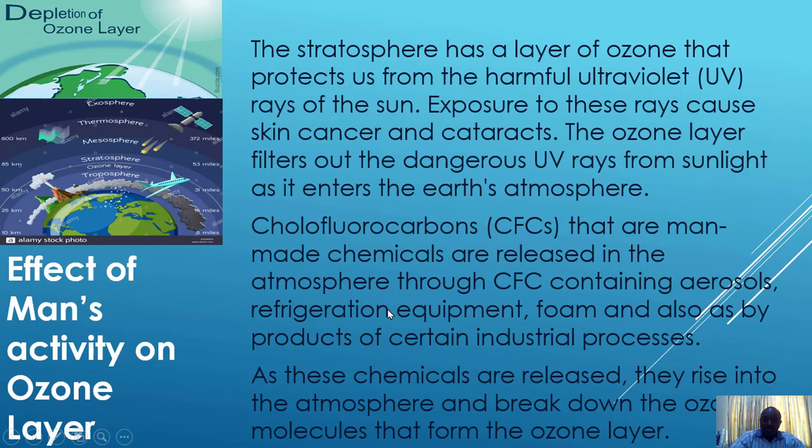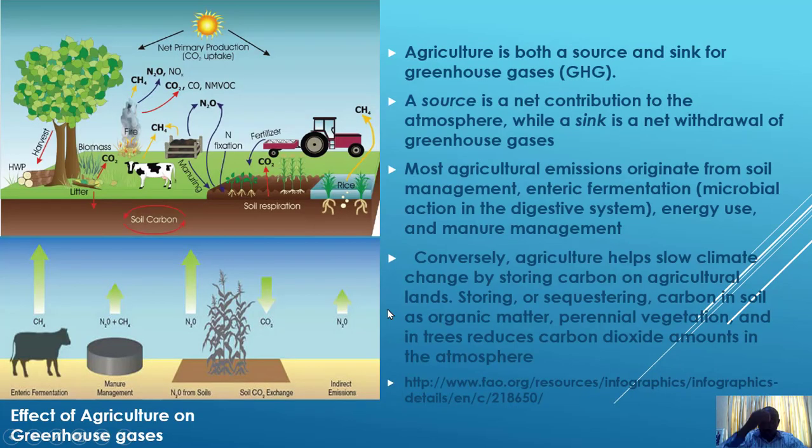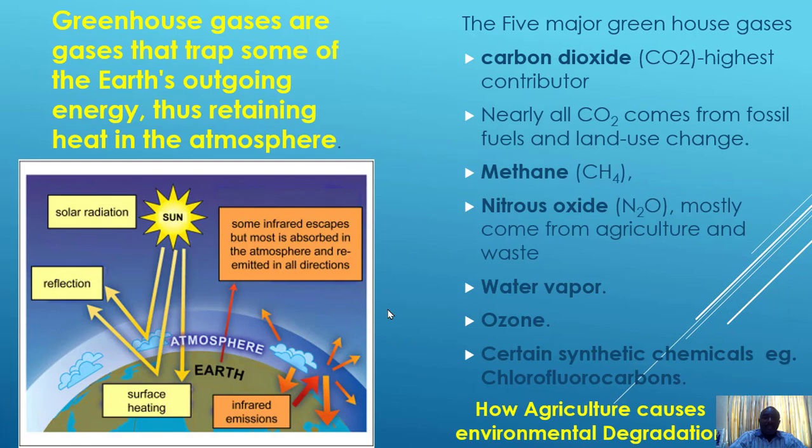Now, quickly back to what we were talking about. When these gases are released, they trap heat and heat up the atmosphere, and then it does not allow infrared. It also prevents the gases that are supposed to go out from going out.